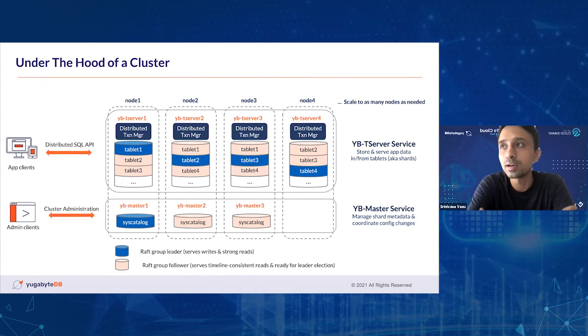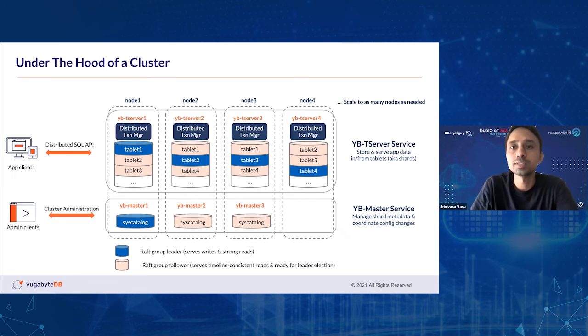As you can see here, this is a cluster with 4 nodes distributed across multiple fault domains, again, depending on your deployment requirements. And what you see in the form of tablets are nothing but shards, right? So when you create a table, the table gets split into multiple shards, and these shards get distributed across. And the way that we ensure strongly consistent replication is through the Raft protocol. So that's the reason you see some of the tablets shaded in blue, some of them in light orange, and so on and so forth.